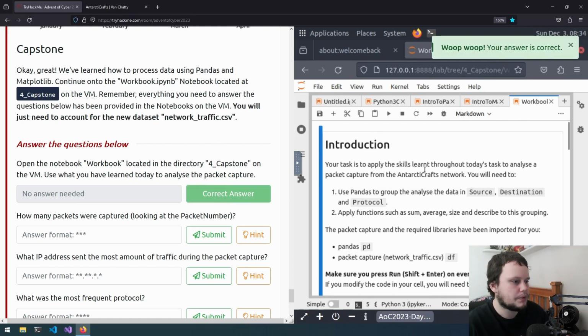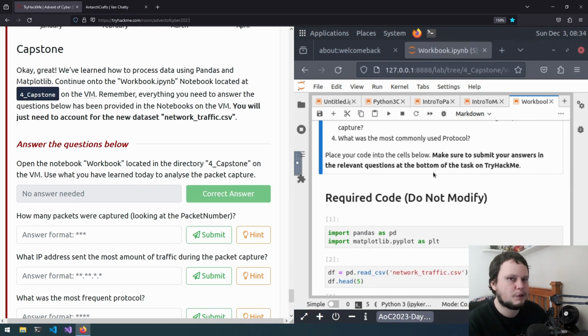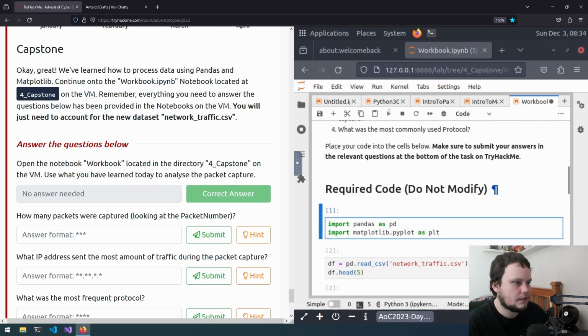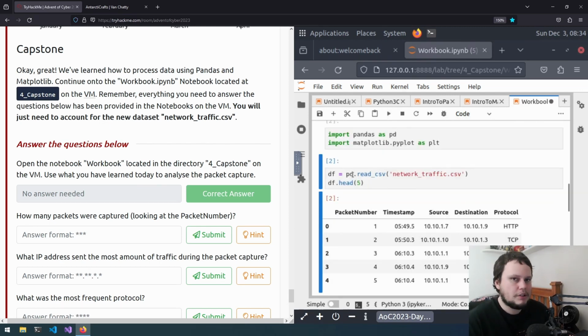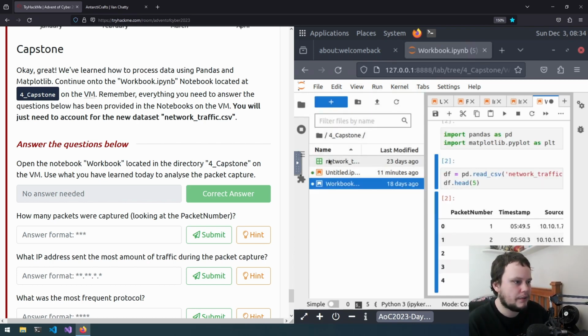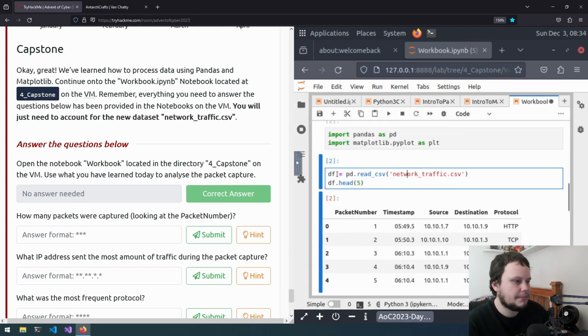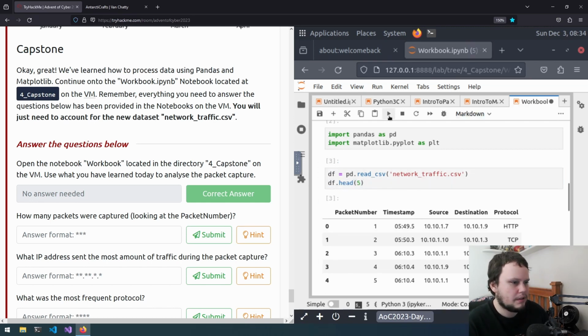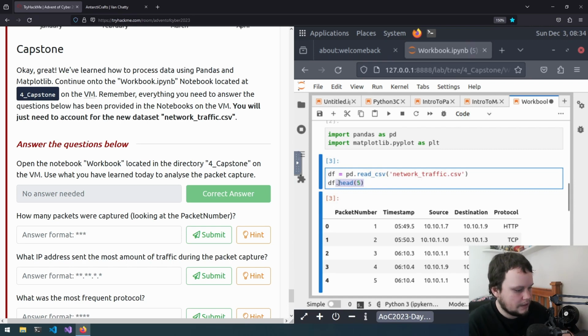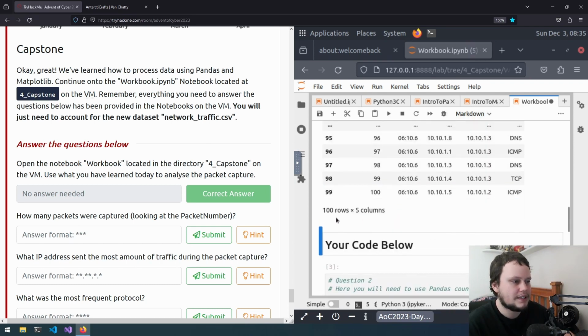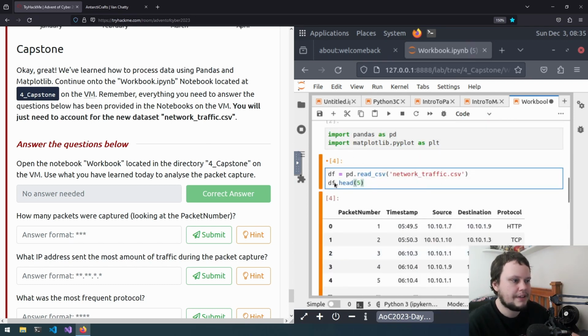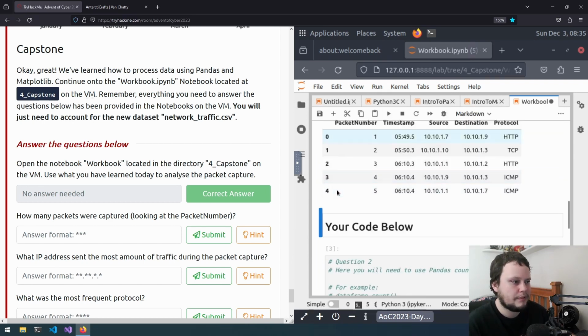We will scroll through this, and I've got some required code here, so importing the libraries. Now on this one, using pandas, we're going to be reading a CSV called networktraffic.csv, which we can see in the File Explorer is right here. We'll run that, and I'm assuming the CSV is in the format of a data frame. I'm not sure what data.head(5) is, so you don't need to do this, but I'm just curious, what happens if you just print out df? Okay, we'll print out everything, and df.head(5) means in the data frame we're going to start from the very top and read 5 lines. As we can see here, 0 through 4 is 5 lines.